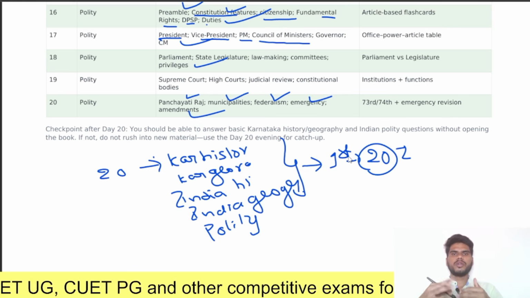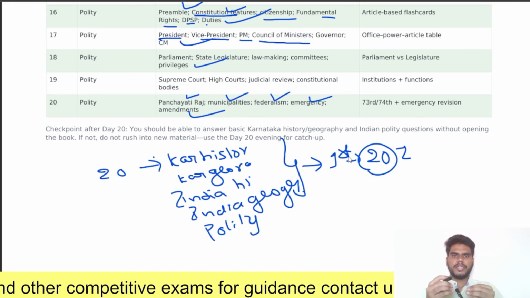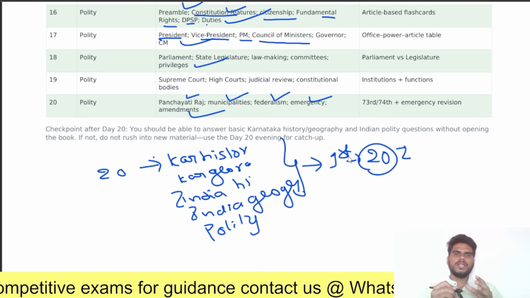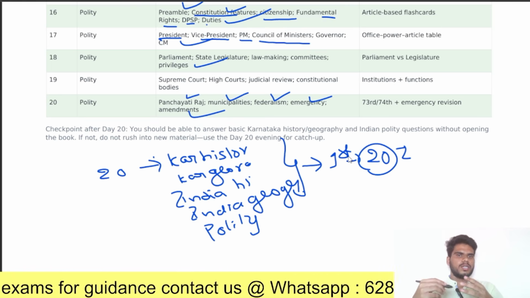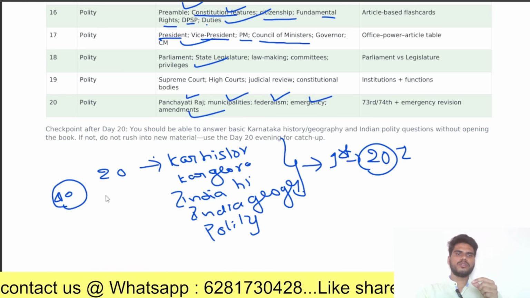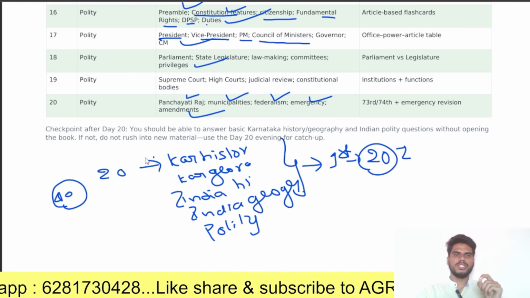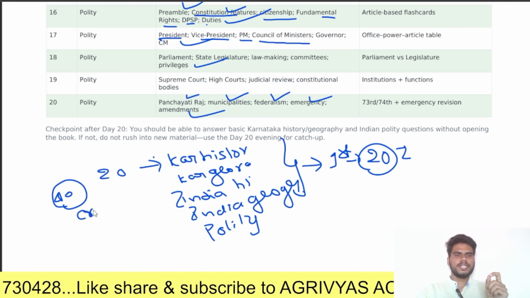Now, how should you cover these topics? Where should you collect the resources? According to me, don't go for the heavy books, author books and big books, because the time is very limited. You have just 40 days. If you go through those books, you will definitely be unable to crack this exam. So what should you do instead? Go to only crisp notes.